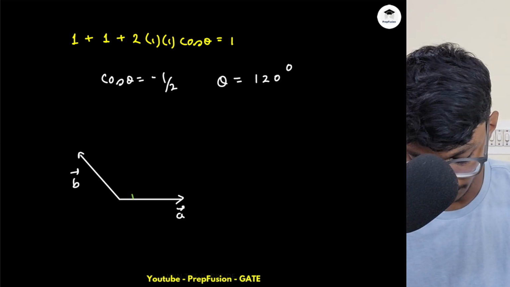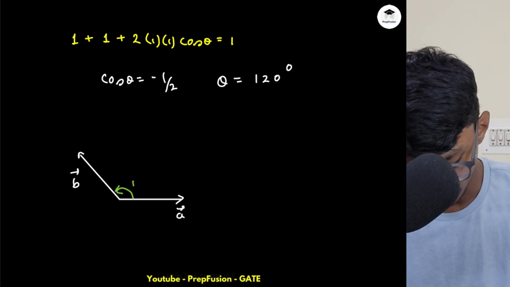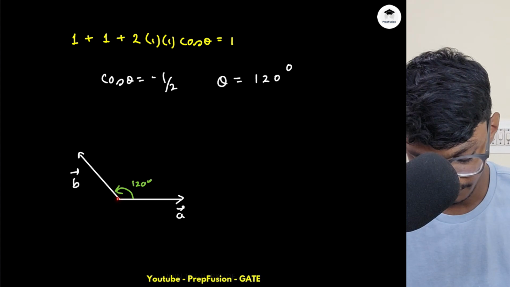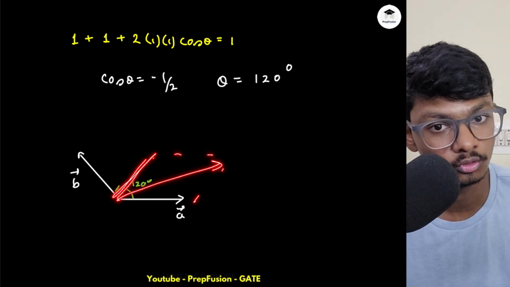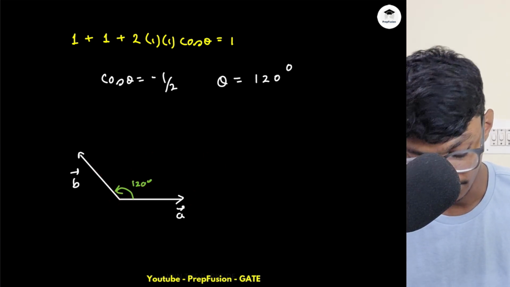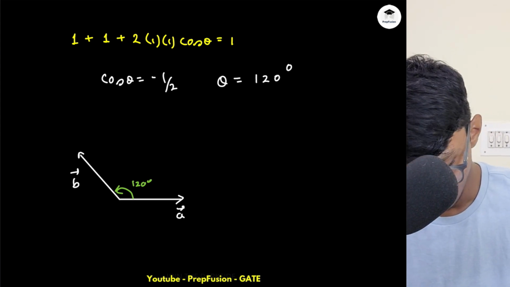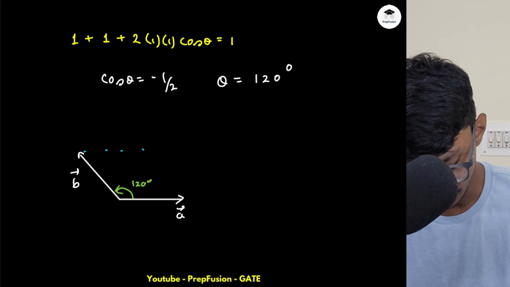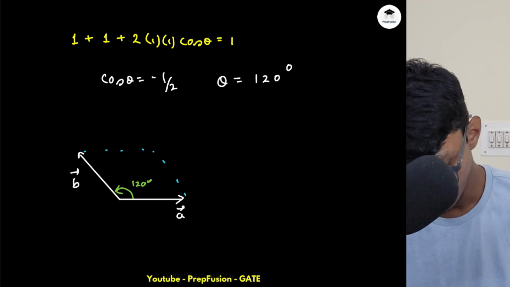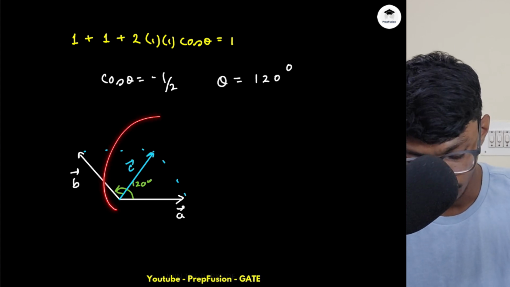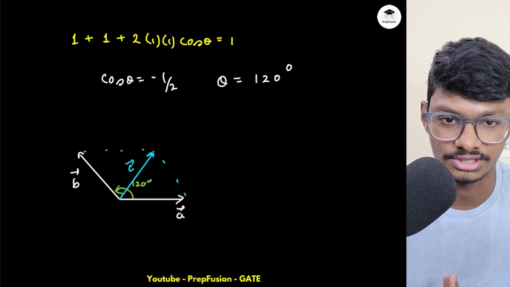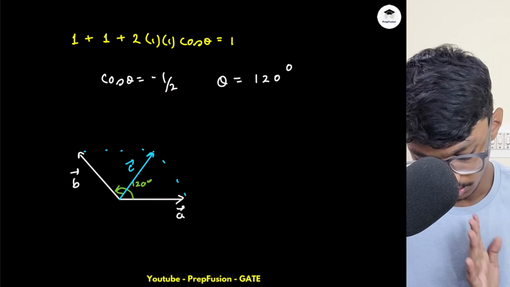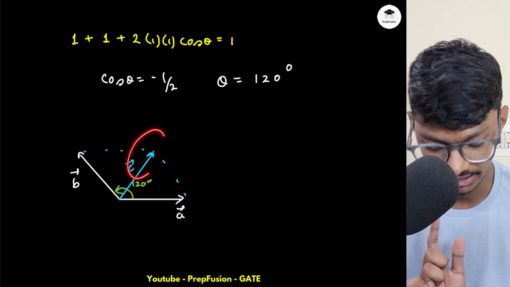Now the angle between them is 120, and now if we add these two up, that will also yield me a unit vector. If some angle is here which is less than 90, if I add those two things, the magnitude will be greater than both a and b. But here what is happening? It is subtracting the x component. So by adding these two vectors, the resultant vector will be equal to exactly 1. Okay, so I hope you are able to understand. Does the answer make sense or not? Yes, it does make sense because it is reducing the magnitude also. So it is 1 only, magnitude is 1 only.